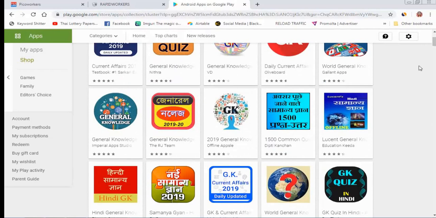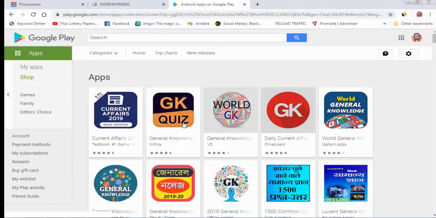If you create 10 applications, for example, on an education topic, GK, exams or this type, such applications always go viral, because thousands of students are always searching for new applications to study. So you need to create 10 applications on an education topic. After creating them and uploading to the Play Store, you need to promote them, because you need some real traffic.